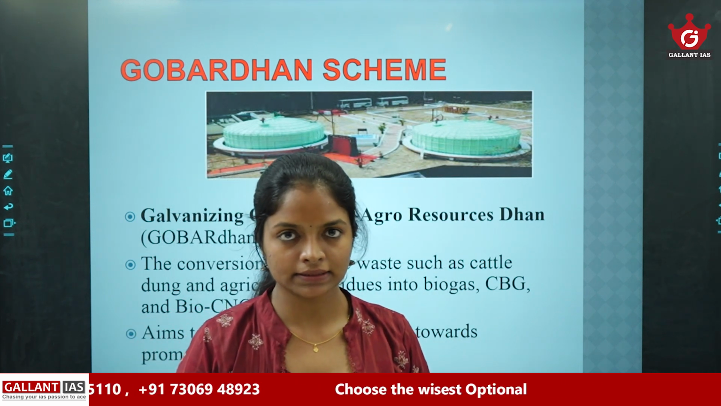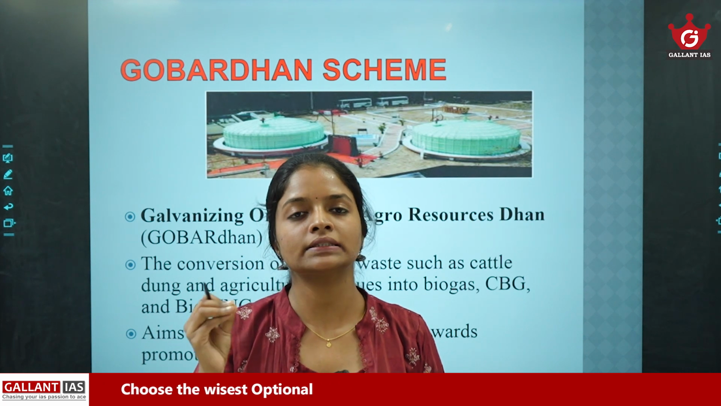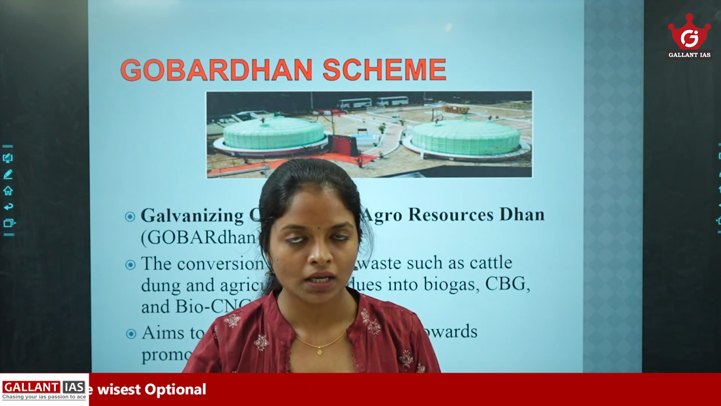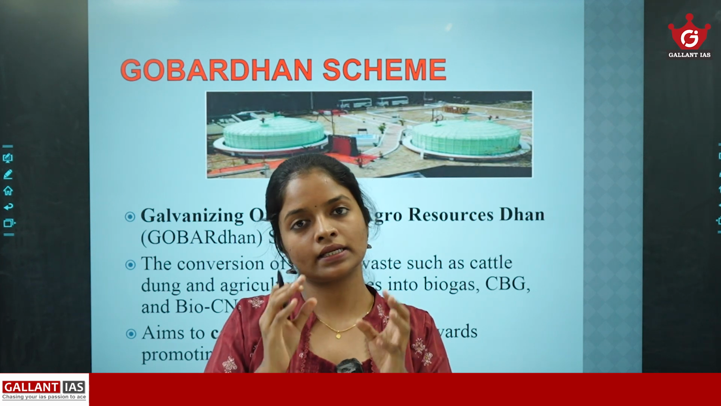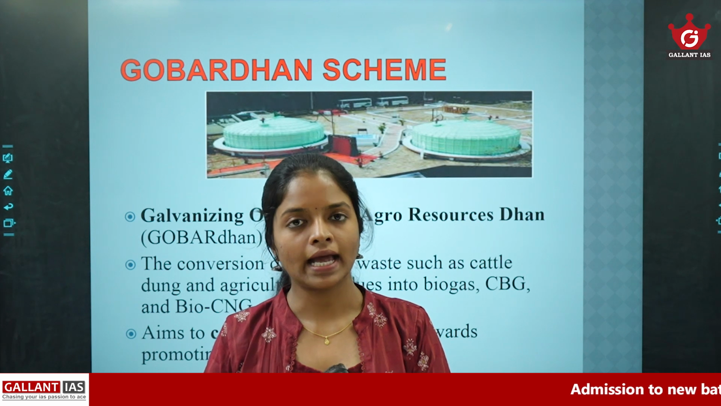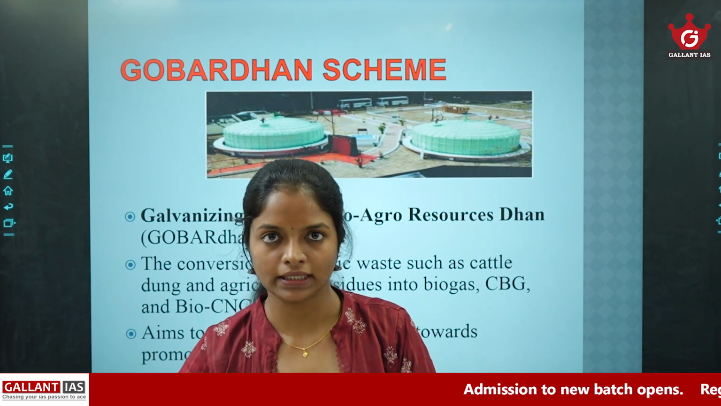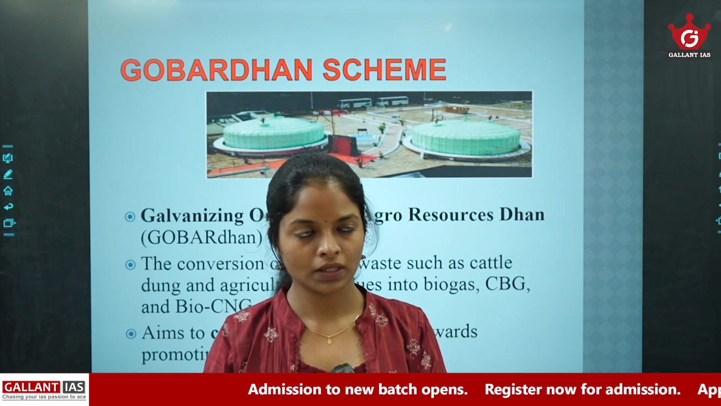In a central sector scheme, 100% of the fund is given by the center and the implementation is also done by the center. While in a centrally sponsored scheme, the fund is shared between the center and the state and the implementation is done by the state. Okay, so this is the difference between central sector and centrally sponsored scheme.